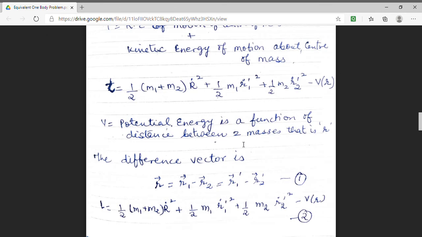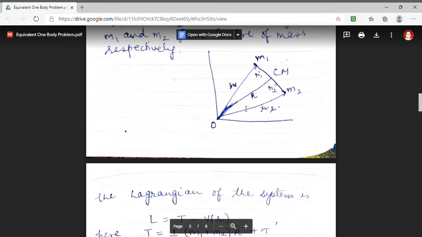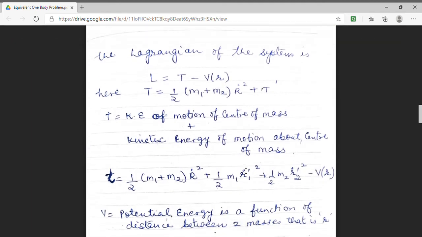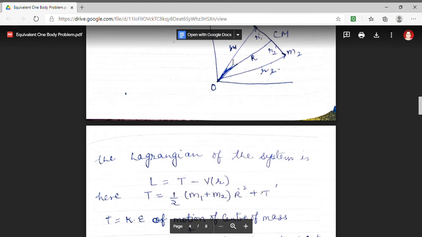Now this distance r can be expressed, as we can see from this diagram, according to the vector diagram, as r1 minus r2, and when expressed in terms of prime coordinates, r will be equal to r1 prime minus r2 prime.